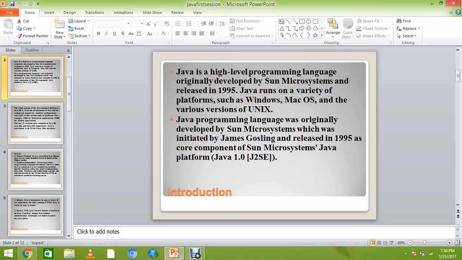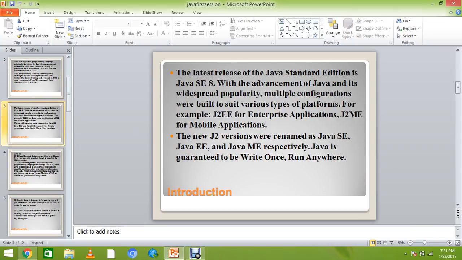It is based on pure OOPs concepts, in which everything is in the form of an object, and that's a fully object oriented technique we have to apply in the introduction of Java. And the latest release of Java Standard Edition is SE8, in which I will show you some programs on how to start Java.